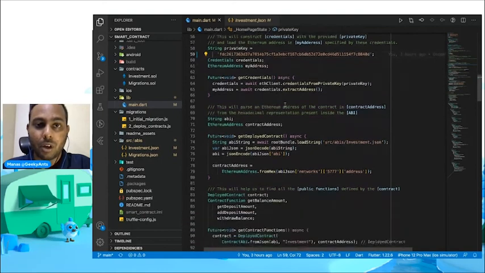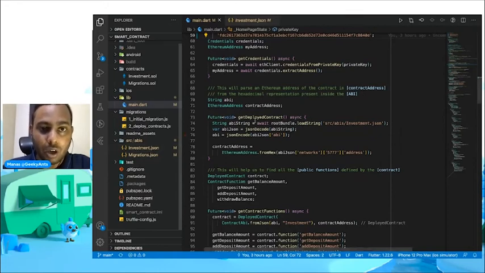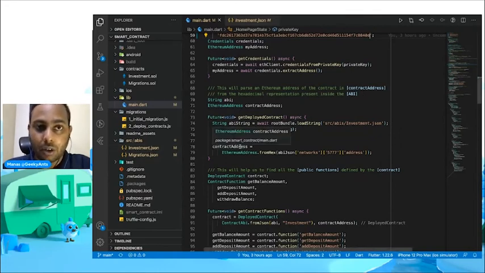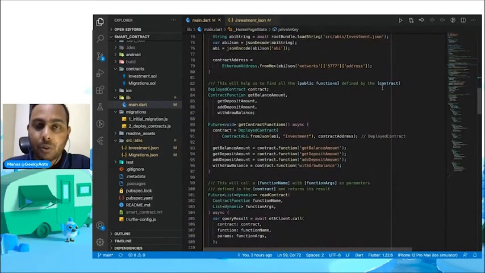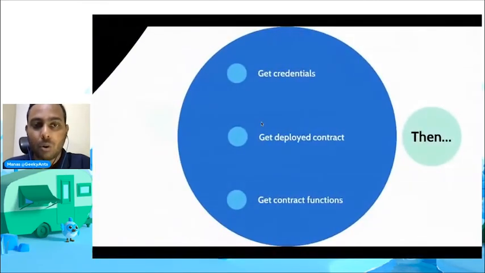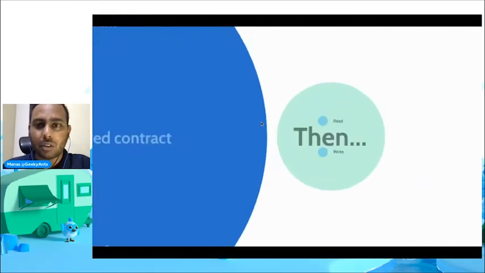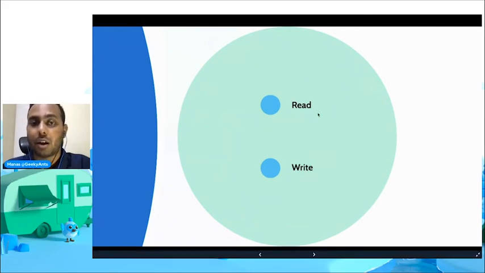We have this here. Then we need to get the contract address by parsing the ABI. Now the ABI was generated here, and we need to parse that and get the contract address. So we have our address, we have the contract address, and then we need to specify all the public functions that our contract defines. We do that here, right? So after these three, we are done with the initialization. We are left with only two other things, that is reading and writing.